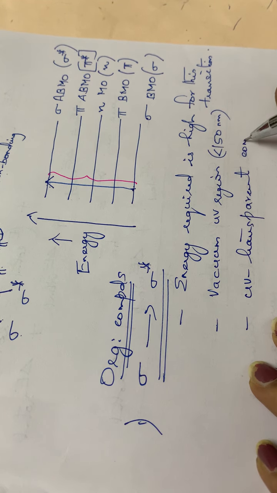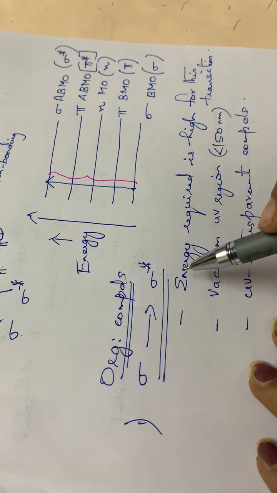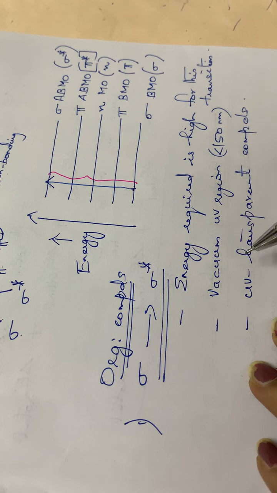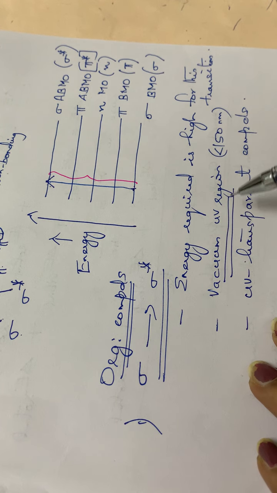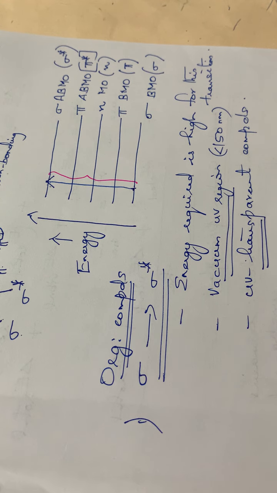In the ordinary UV region they will not be showing any absorption. The absorption will be taking place only in the vacuum UV region. Therefore, they are called UV transparent compounds. So this is the first transition.